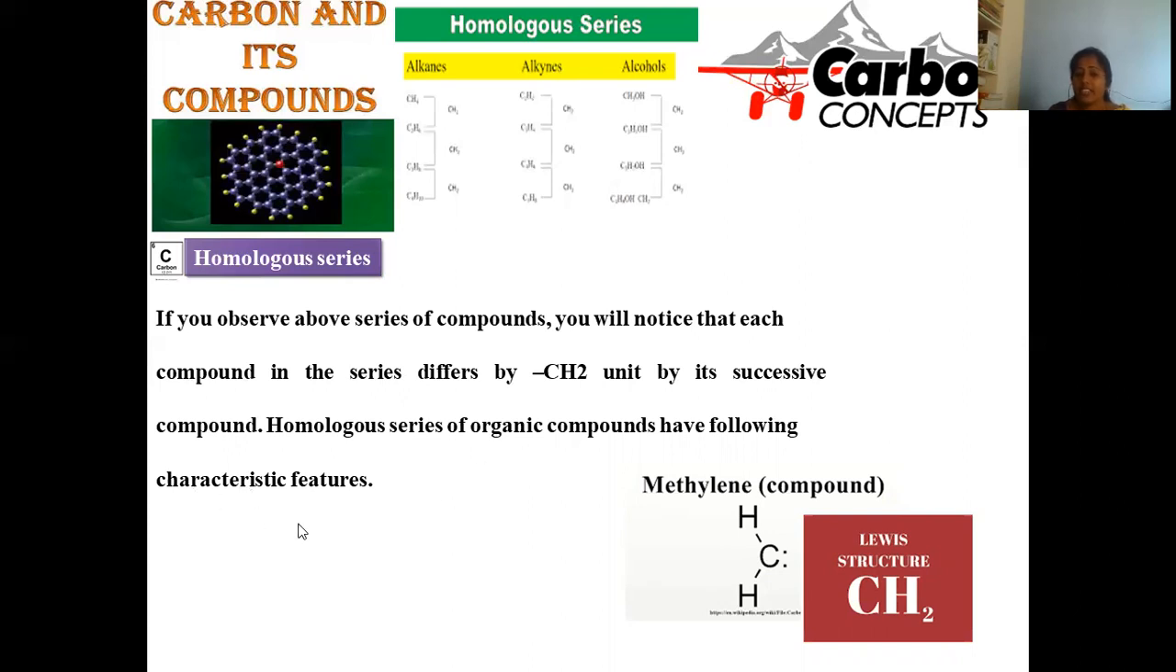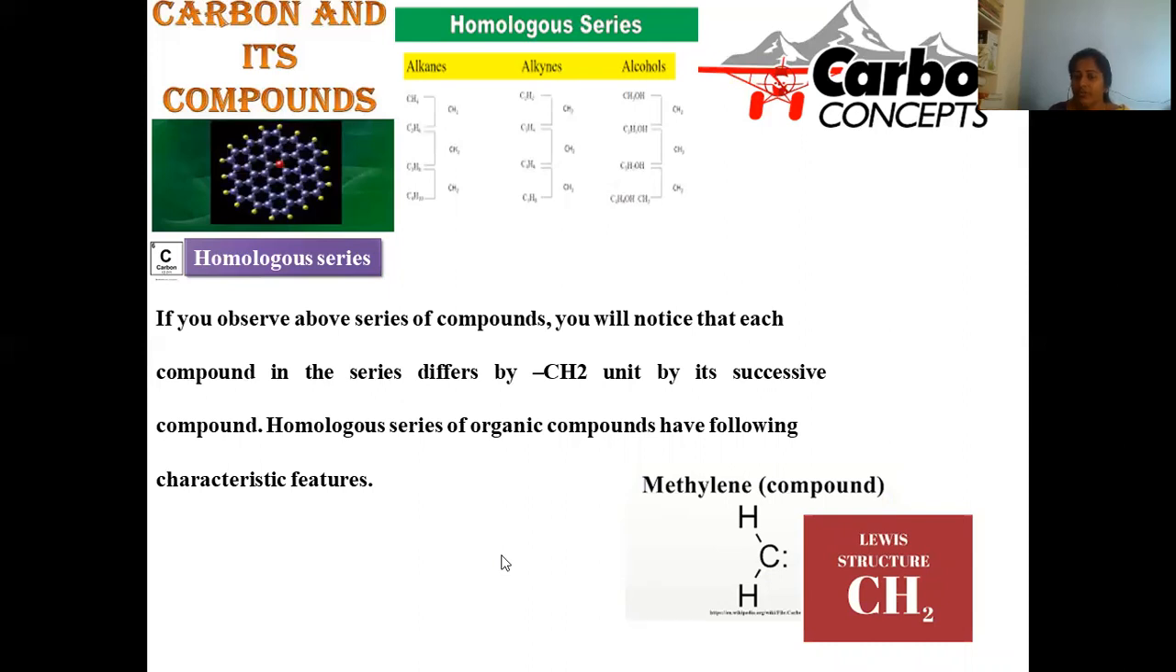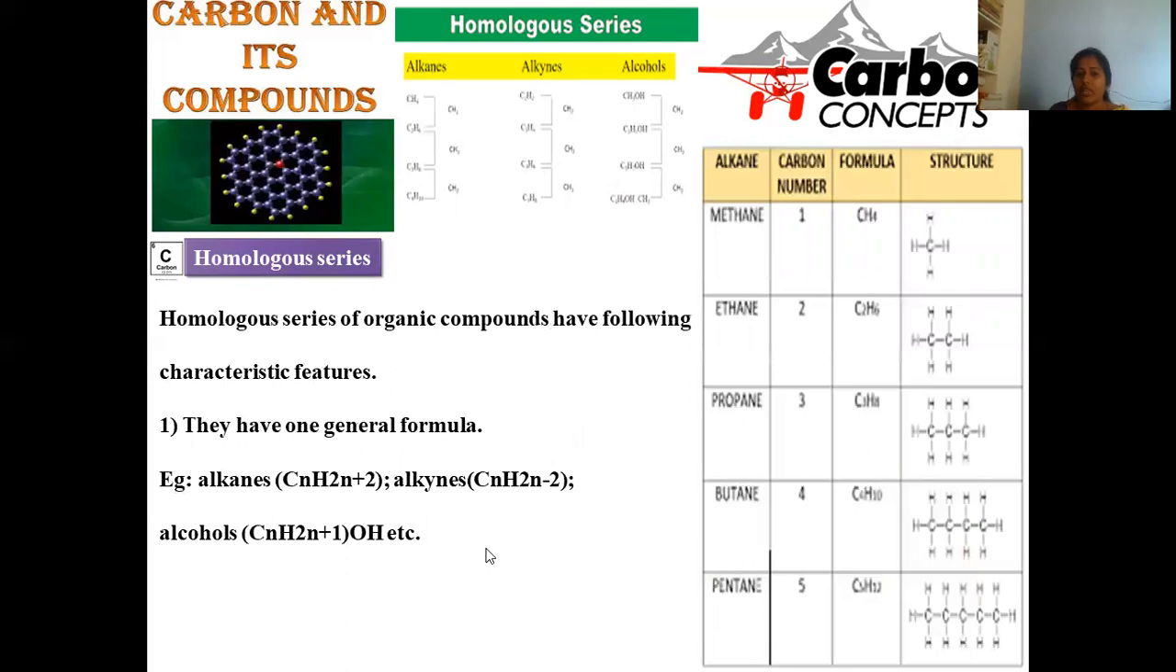So here, characteristic features will be there. Why will characteristic features be observed for this? Because all the compounds resemble each other. The functional group is not varied, the composition is not varied, only the difference is CH2. That's the reason why we can analyze their properties in a characteristic way. Let us observe the characteristic properties of these. Homologous series of organic compounds have the following characteristic features.